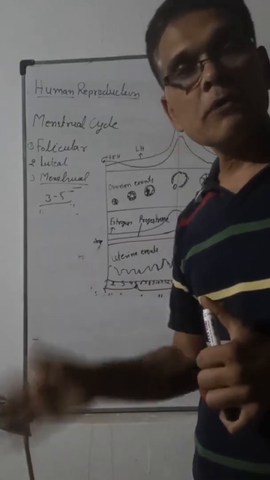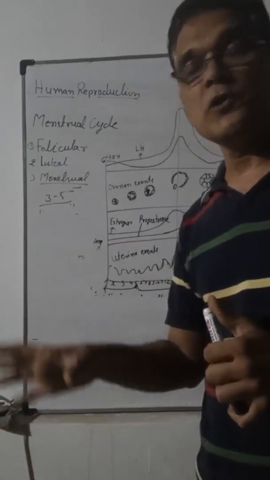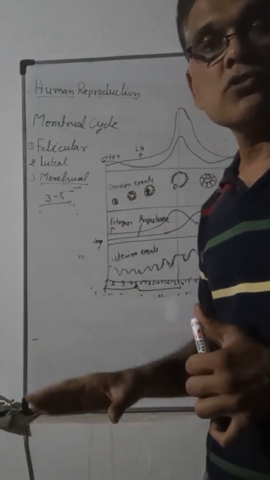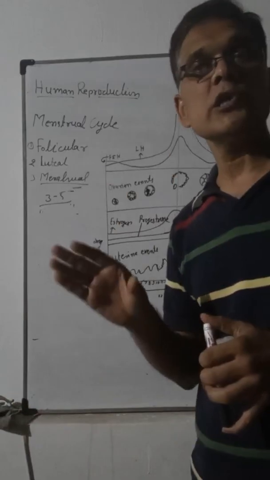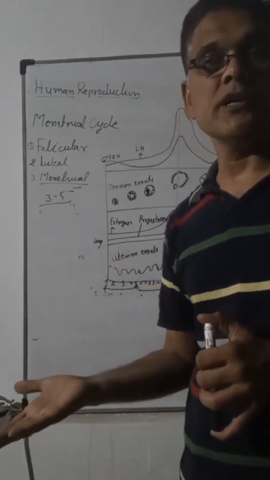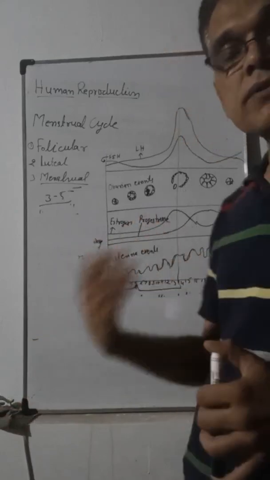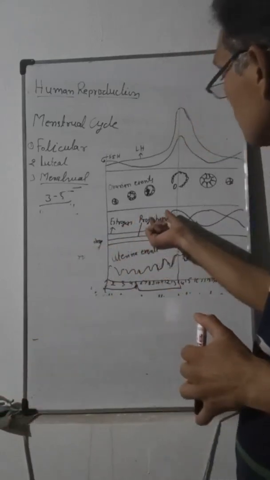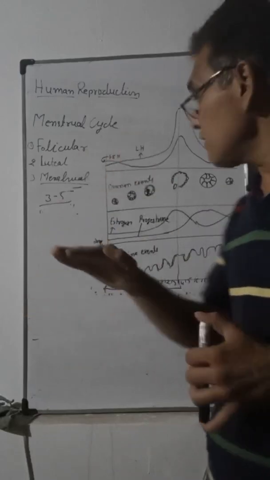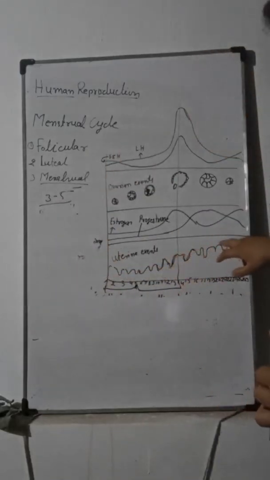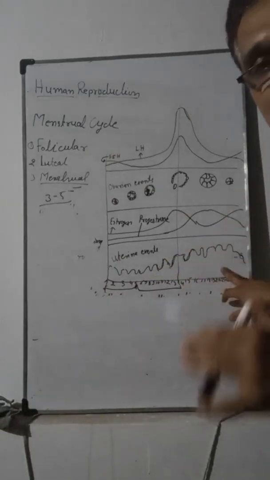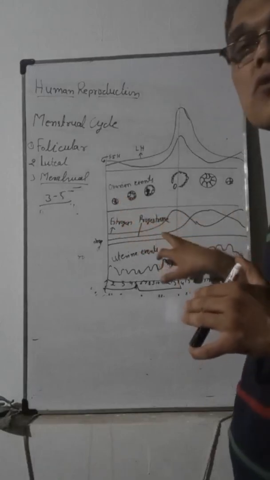If the corpus luteum or empty Graafian follicle degenerates, that reduces the progesterone hormone. Progesterone hormone is secreted by the corpus luteum. Due to degeneration of the corpus luteum, the progesterone hormone level will decrease, and the endometrium wall will degenerate. The endometrium wall is maintained by this progesterone hormone.